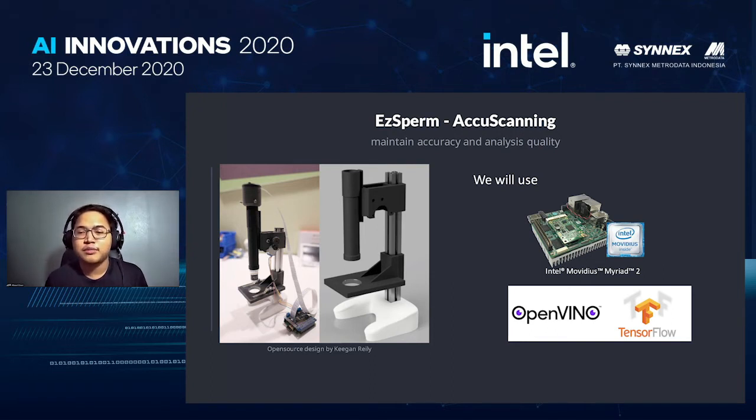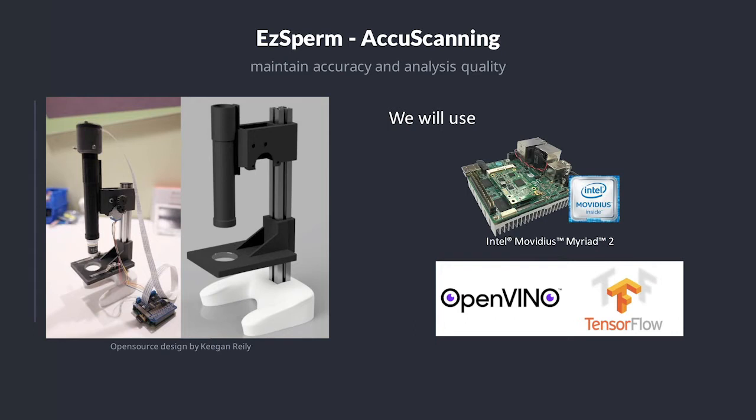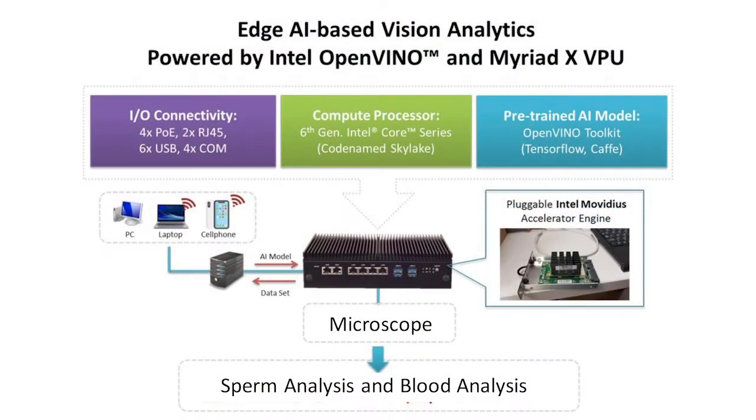EasySperm Aku Scanning is a microscope device that is integrated with the EasySperm semen analysis system, and it is using Intel Myriad 2, and we also use OpenVINO. This EasySperm Aku Scanning is suitable for lab use and institutional use such as research, farms, and also university labs. It is specially built for maintaining accuracy and analysis quality. This is how EasySperm Aku Scanning integrates with Intel Movidius.